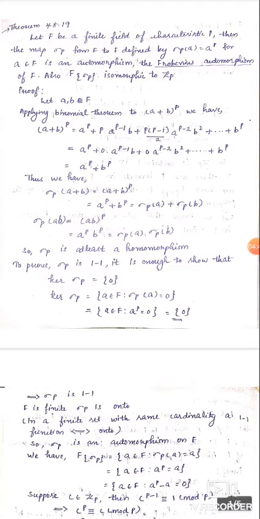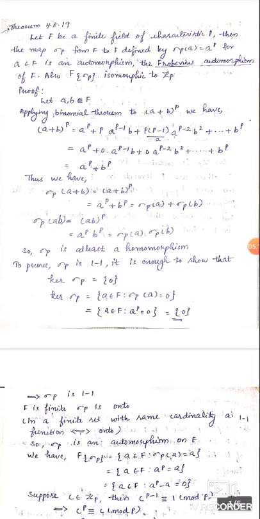We want to show that it is an automorphism. We studied that an automorphism is an isomorphism of a field onto itself. So we are going to prove sigma_p is one-to-one and onto. First, we prove sigma_p is one-to-one. For that, we consider the kernel of sigma_p.